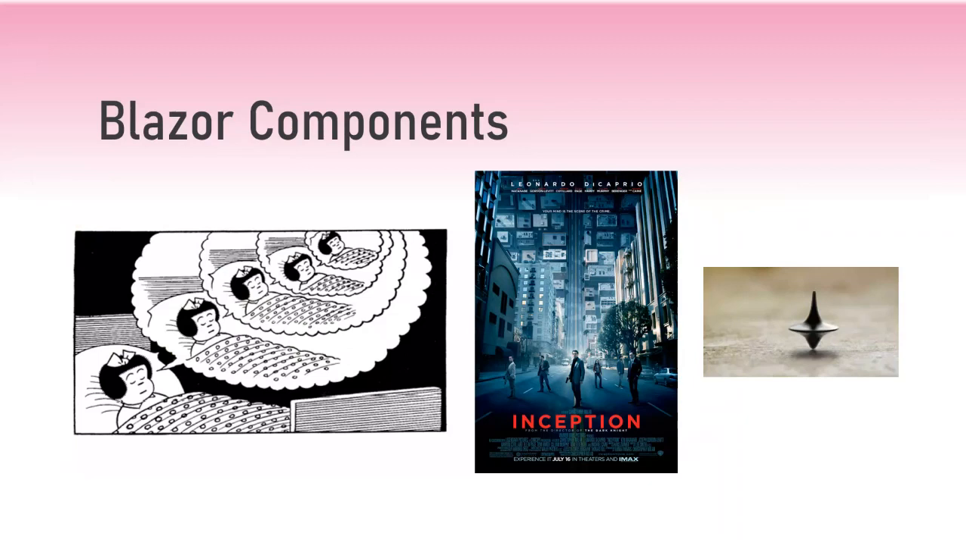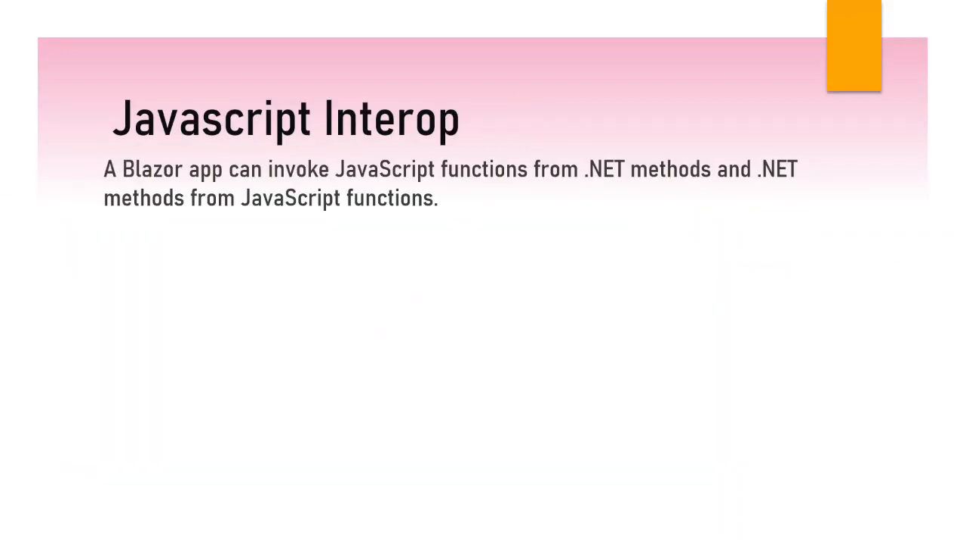And of course, I know that JavaScript is one of those languages that you love or hate, but JavaScript has been around for a lot of years. It has a lot of libraries, a lot of stable things tested with millions of users. So we cannot disregard JavaScript. And again, it has a lot of nice implementations. But the great thing about Blazor is that it can invoke JavaScript functions from .NET methods and .NET methods from JavaScript functions.